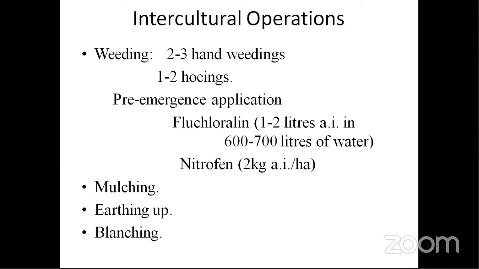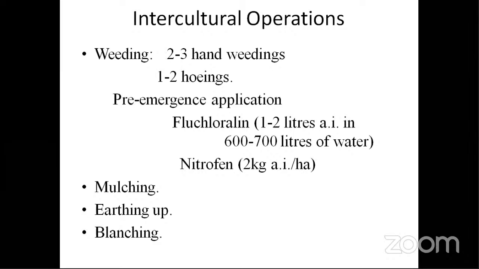Two important practices here are earthing up and blanching. So what is earthing up? Because the head sits on a very small stem and so many leaves are forming, there is a chance that the head may break. So earthing up is an important cultural operation. We may think earthing up is not important, that it is only for root crops and bulb crops. But for cabbage also, if somebody asks and you say there is a need of earthing up because the leaves become very heavy and the stem is very small, people will be impressed. They will think, okay, this fellow has common knowledge of the crop. So earthing up is an important practice.